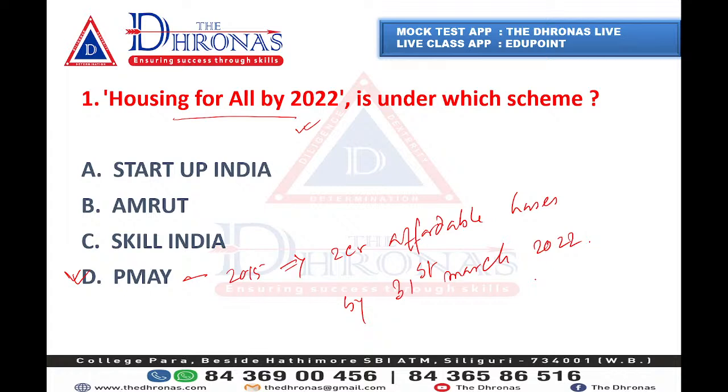That was the aim. Startup India launched in 2016. Then Amrut, the full form of Amrut is Atal Mission for Rejuvenation and Urban Transformation. It also got launched in 2015, and Skill India also launched in 2015. Skill India is nothing but the skill development mission. So I think everything is clear. So here is the answer, Pradhan Mantri Awas Yojana.